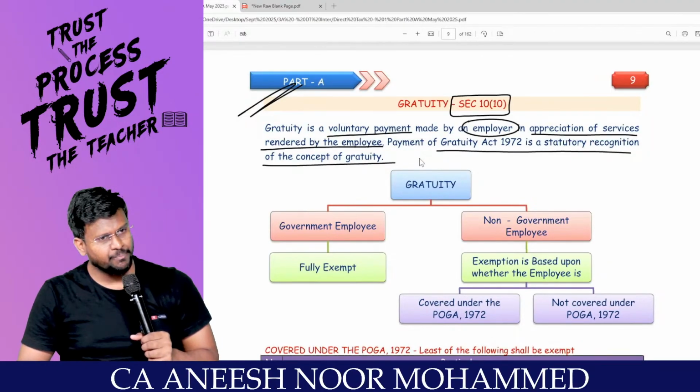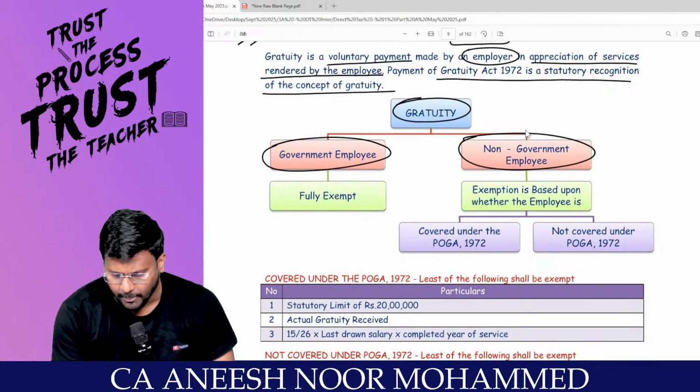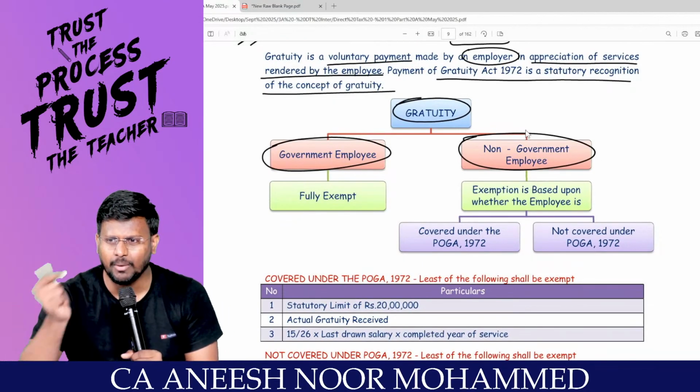Are you really with me? That gratuity can be received either by a government employee or by a non-government employee. You just think, you may be a government employee.